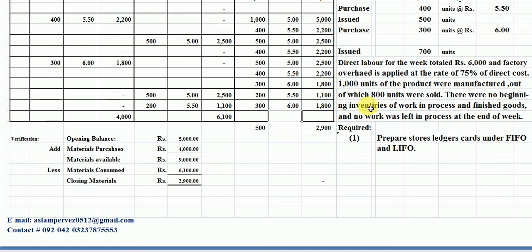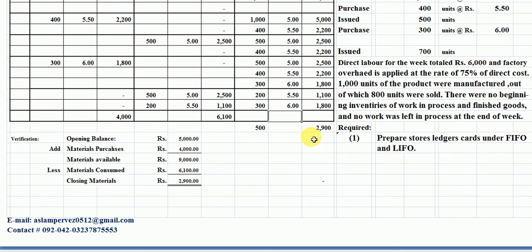Students, you are looking here in our ending inventory record, the amount is 2900 rupees here. It means that we have solved our problem 100% accurately. Students, this is our FIFO method. Now we use the LIFO method to solve this problem again.